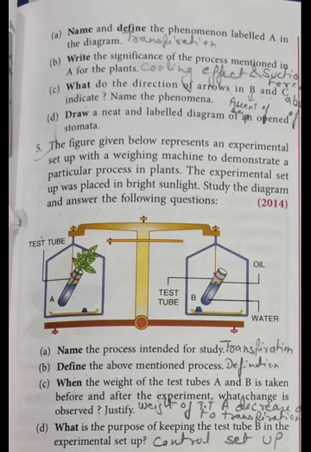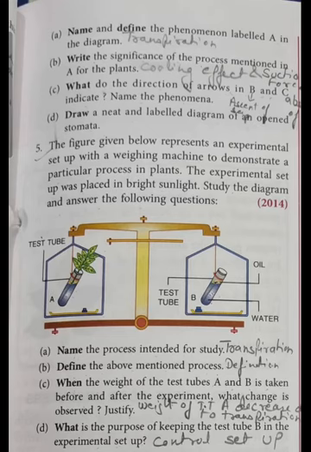Now question number 5, the figure given below represents an experimental setup with a weighing machine to demonstrate a particular process in plants. The experimental setup was placed in bright sunlight. Study the diagram and answer the following questions. First, name the process intended for study. Again, transpiration. Define the above mentioned process. Here you have to write the definition.